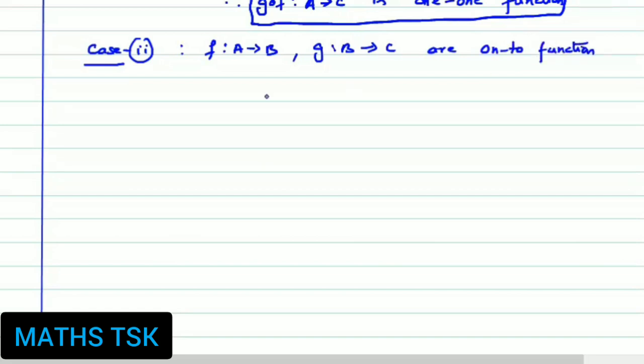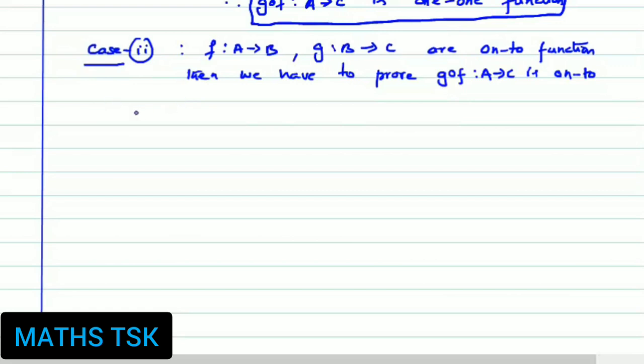Then we have to prove that g∘f maps A to C is onto.